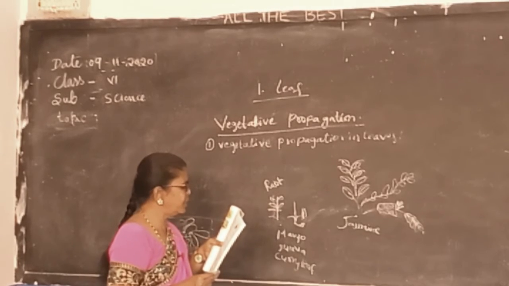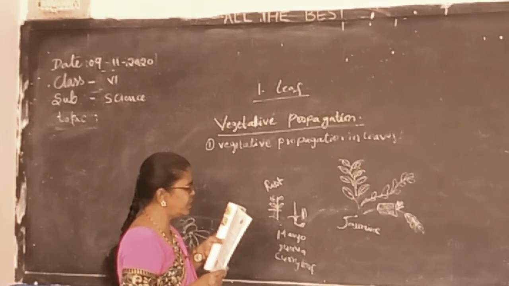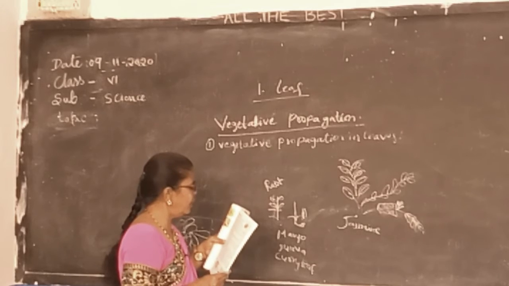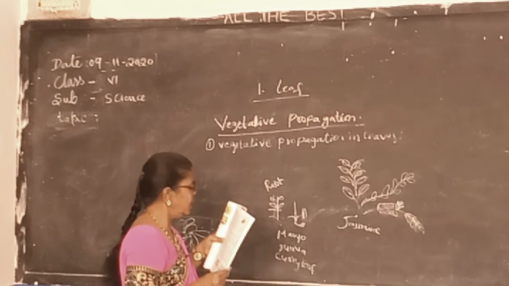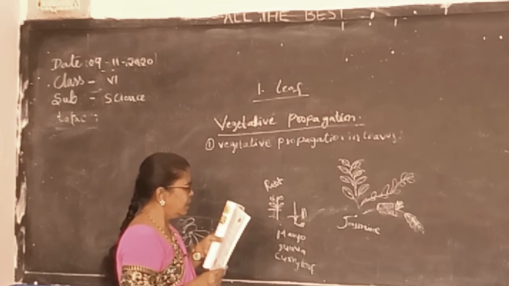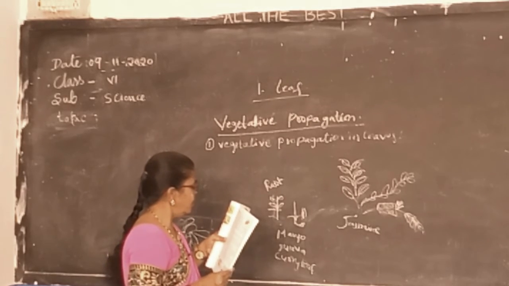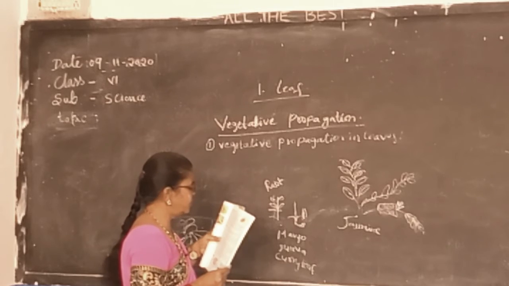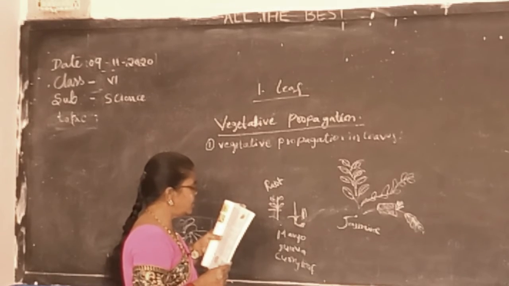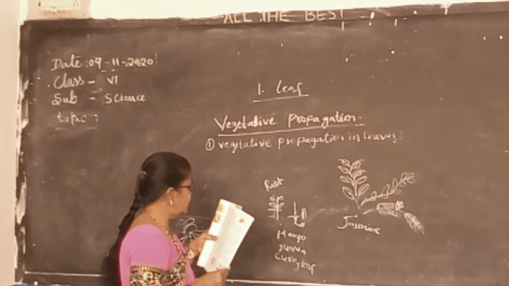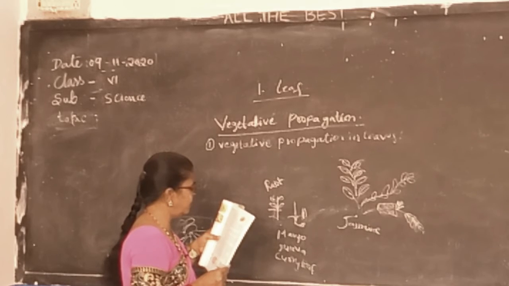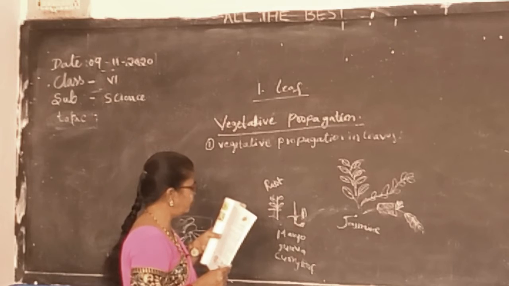An example of a plant which can be produced from leaves is bryophyllum, also known as the sprout leaf plant or Kalanchoe. The leaves of a bryophyllum plant develop buds on the margin. When a mature leaf of a bryophyllum plant falls on the ground, each bud can grow into a new plant.